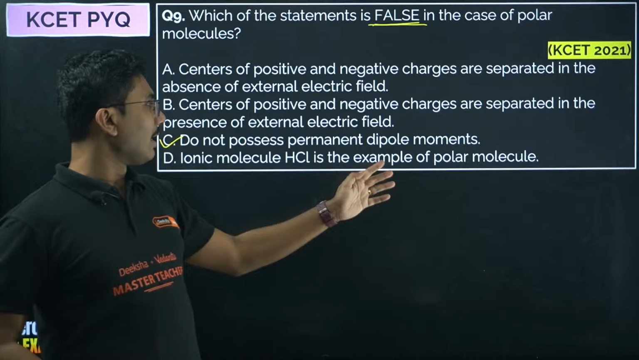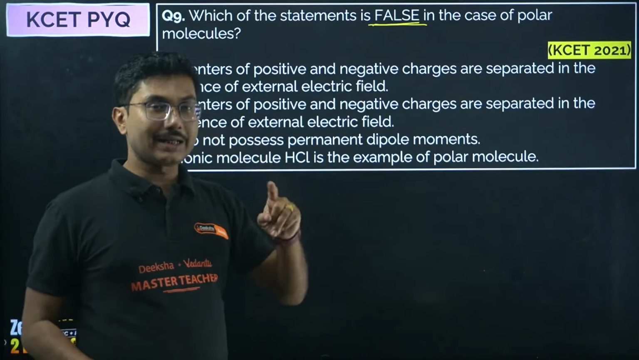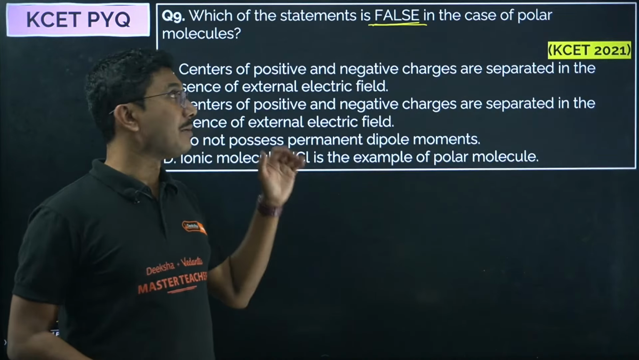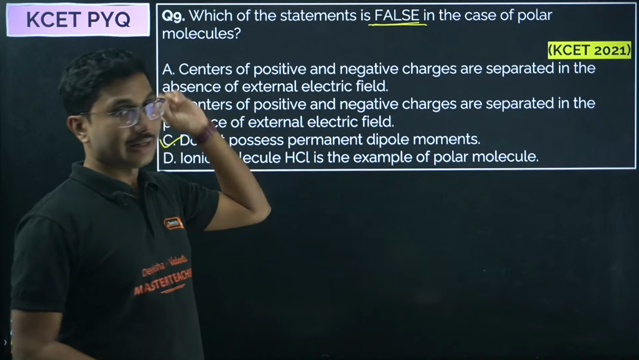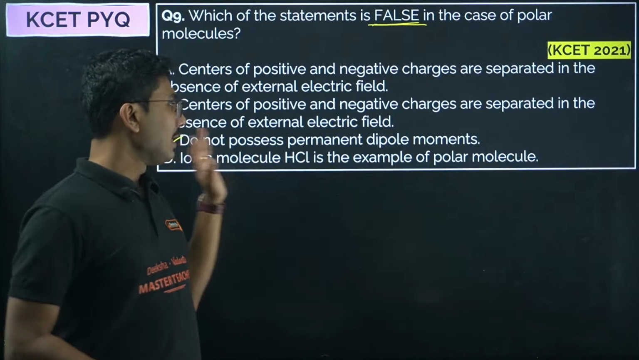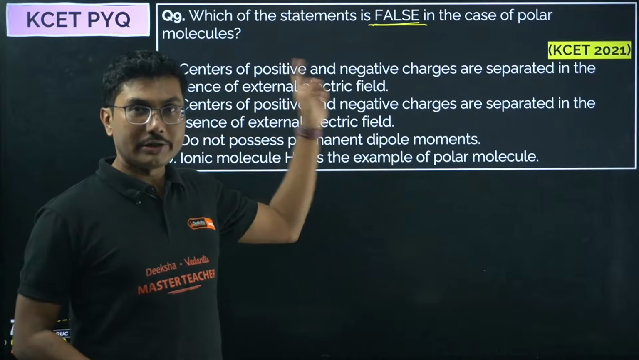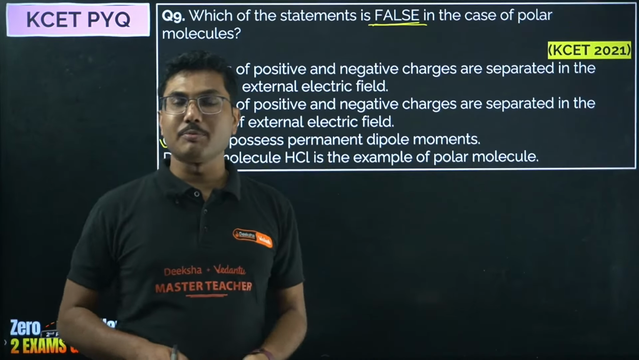Do not possess permanent dipole moment is incorrect because they do possess a permanent dipole moment at the molecular level. For a bulk crystal it is still correct, but at the molecular level, do not possess permanent dipole moment is wrong.